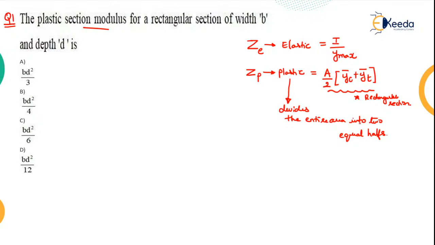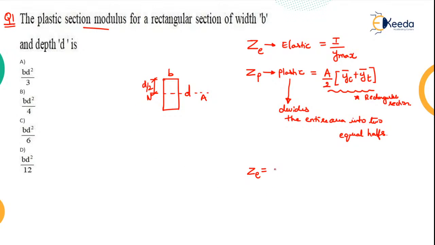Okay, now how do you calculate? Now this is a rectangular section. He's asked for the plastic section modulus. First of all, let me tell you the elastic section modulus also, so that we can have a discussion on that. So elastic section modulus is I by y bar. Say suppose this is my rectangular section. The breadth is b, depth is d, and here the neutral axis will lie exactly at the center, right? And this one is your d by 2.